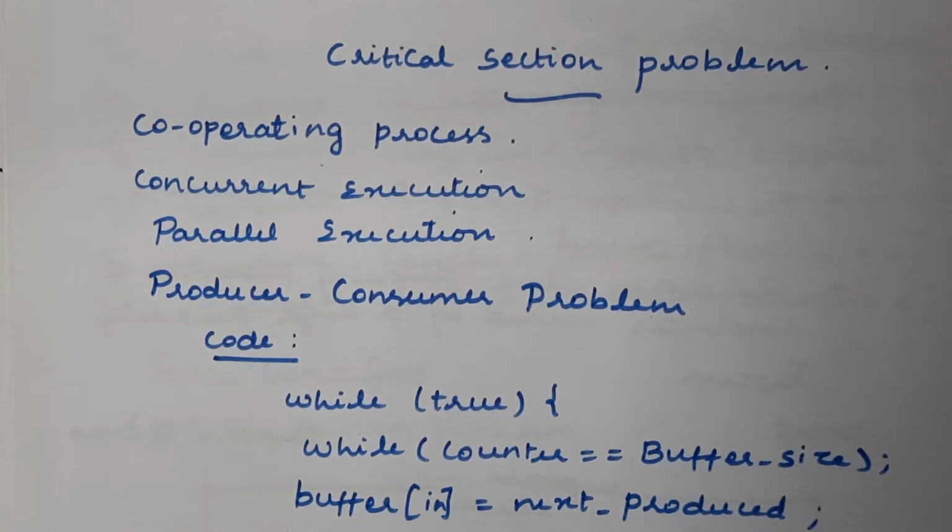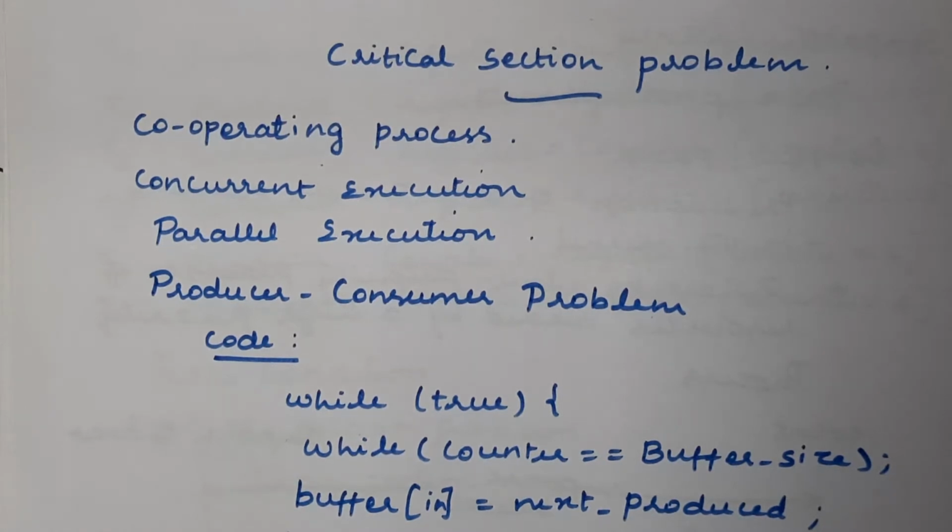This is nothing but concurrent execution, and it shows the illusion of parallel execution. From the user's perspective, it seems that all the processes are executed in parallel in the system, but that is not actually happening. The CPU will first execute the first program, then stop it, and then the second process will be executed.